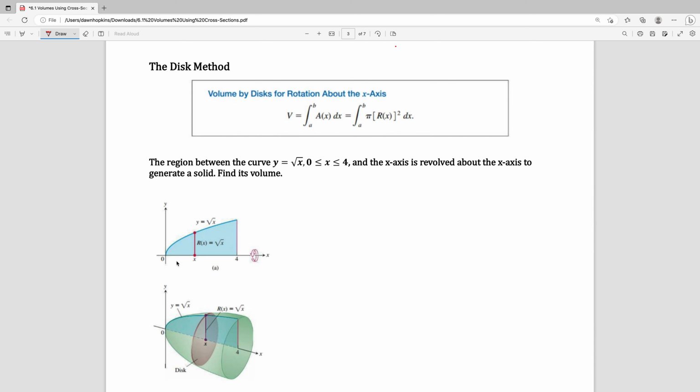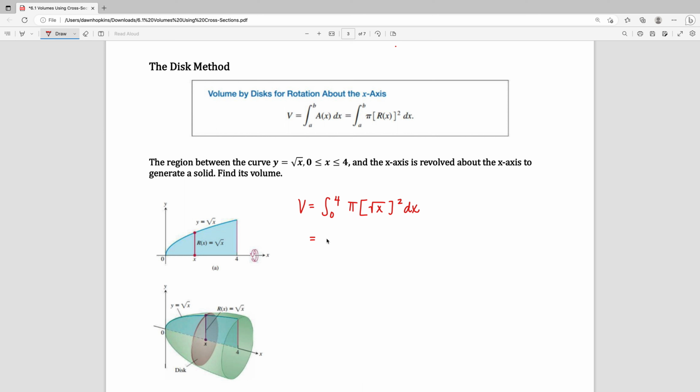In this case, we're looking at the curve y equals the square root of x between the x values of 0 and 4. So the radius, the distance from the curve to the x-axis, is just going to be the square root of x. So we can go ahead and find the volume. It's from 0 to 4, and it's pi times that radius, which is the square root of x, squared, dx.